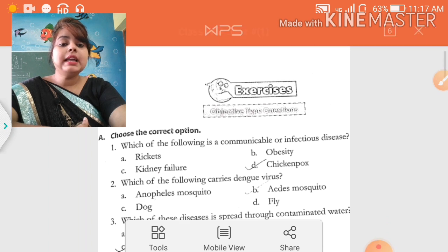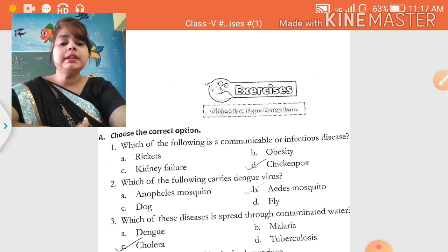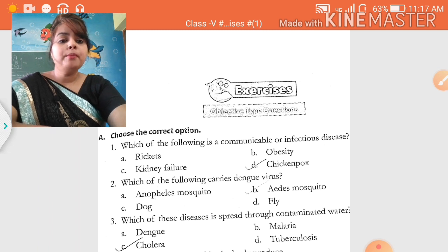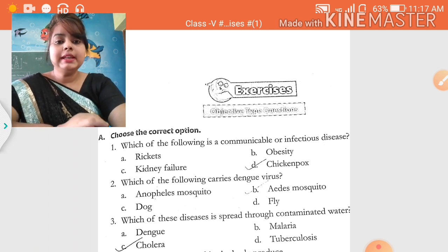First option question is, which of the following is a communicable or infectious disease? Okay, now tell me the right answer. First option is rickets. Is rickets a communicable disease? No, rickets is a non-communicable disease and it is caused due to the deficiency of vitamin D.